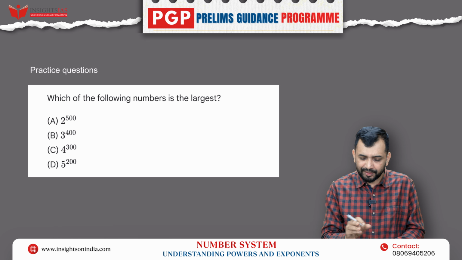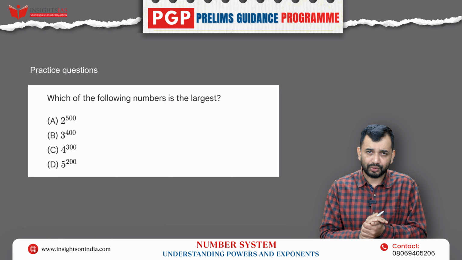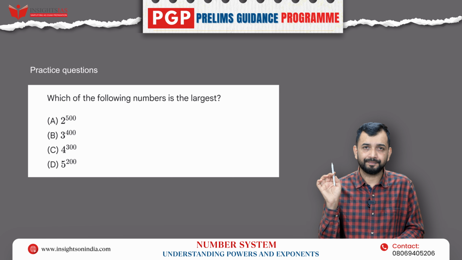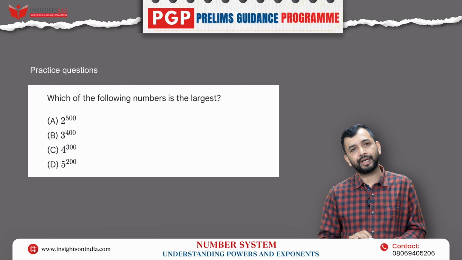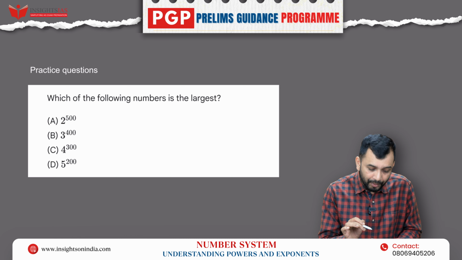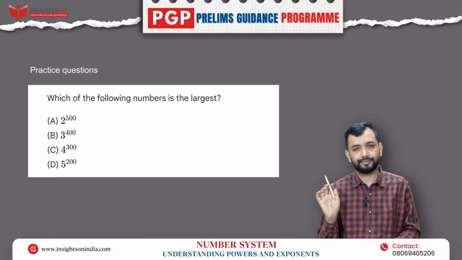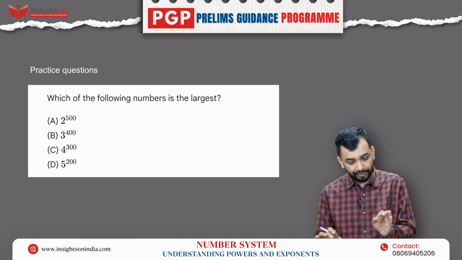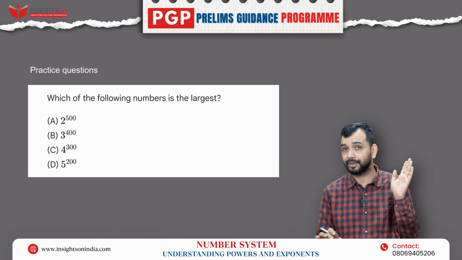A UPSC has asked a similar type of question, not with the same logic, but a similar type of question. So what is this question? Which of the following numbers is the largest? They have given 2 to the power of 500, 3 to the power of 400, 4 to the power of 300, 5 to the power of 200. 5 numbers have been given. Now it is your job to solve this question. Which is the largest number?